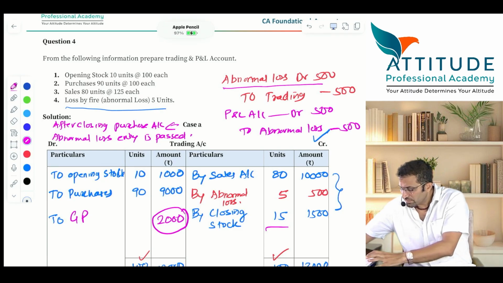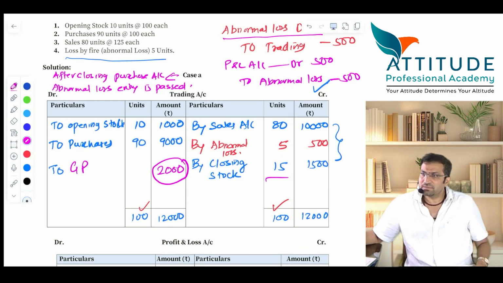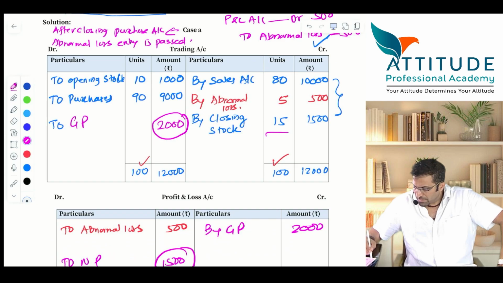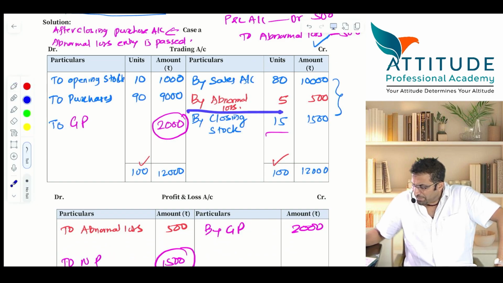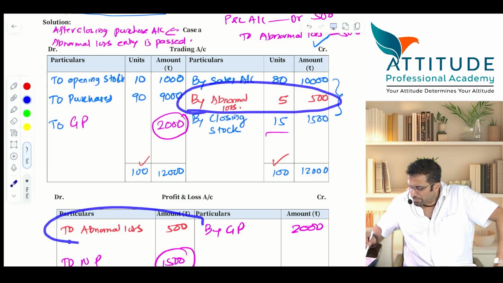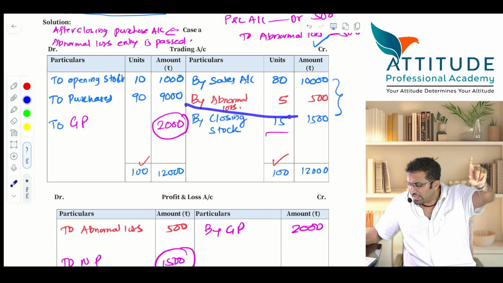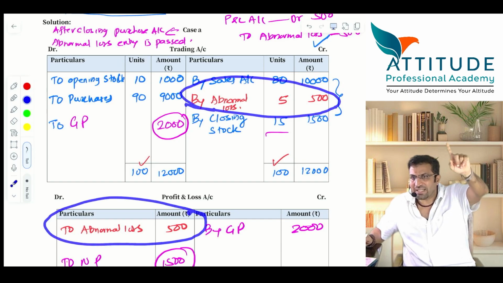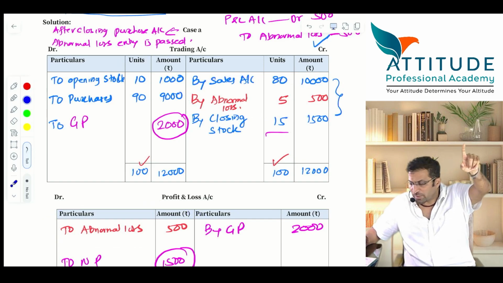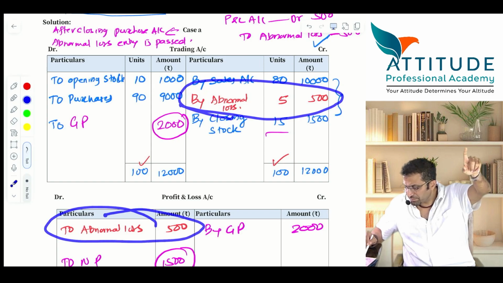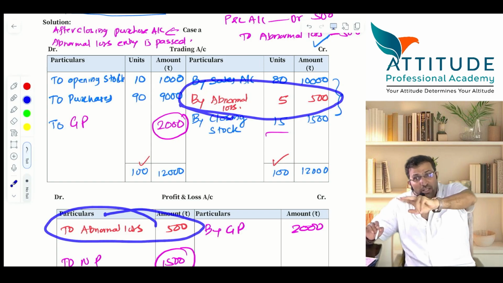Now, shall I ask you something? Have a look at it. Sir, by abnormal loss to abnormal loss, account is getting closed. So abnormal loss will appear in trading account as well as profit and loss account. I repeat once again. All of you repeat along with me. Abnormal loss will appear in trading account on the credit side and P&L account debit side. It will appear on both the sides.